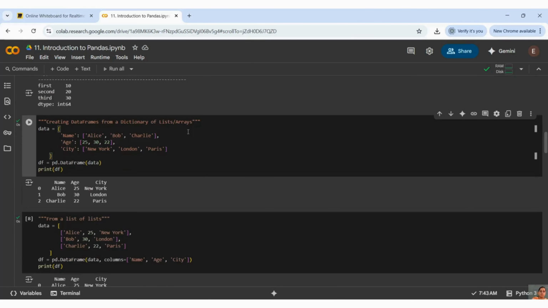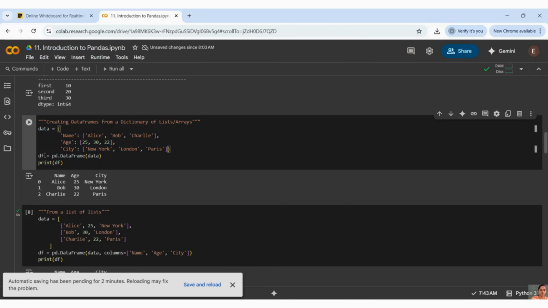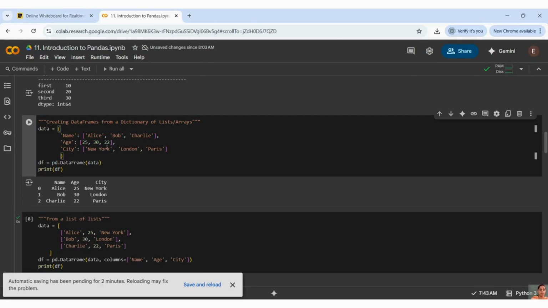So the first example, what is this? I can create my data frame from a dictionary of lists or arrays. So this is my dictionary, and when you see curly braces, that is a dictionary. I have already explained that. I have taken name, age and city. These are my keys and these are my value pairs, and my value is a list here, right?